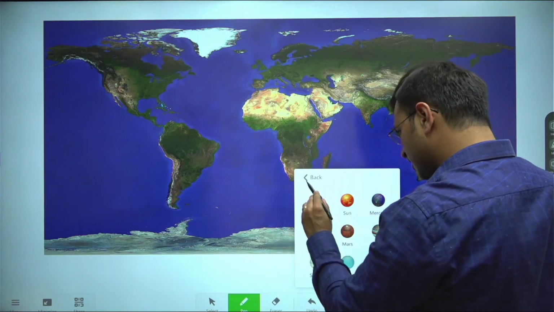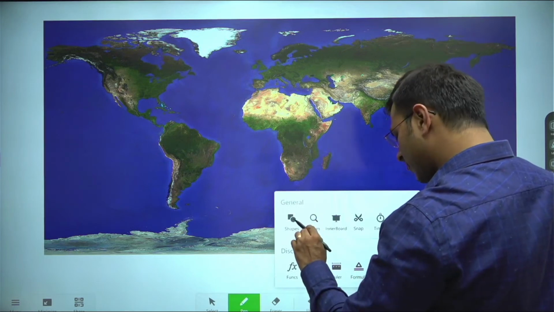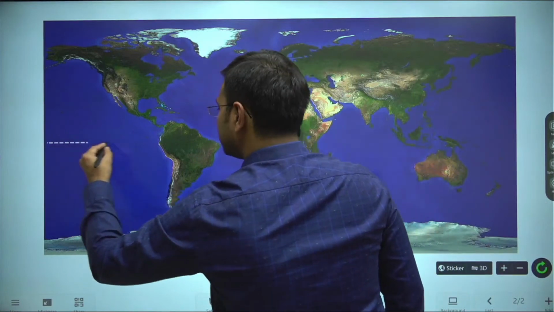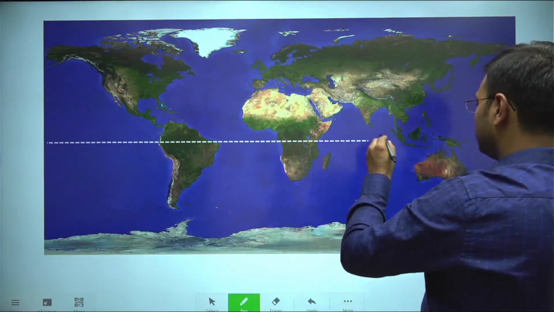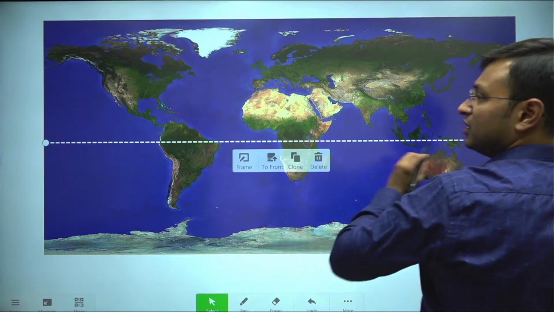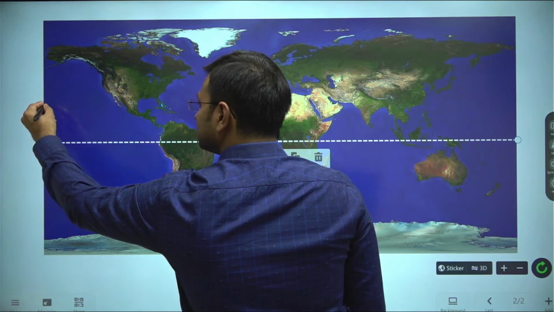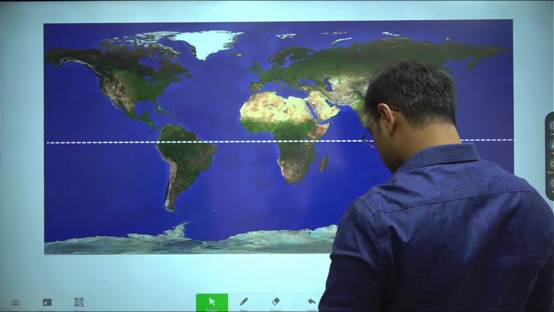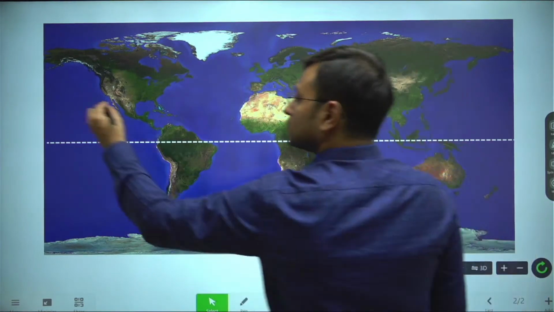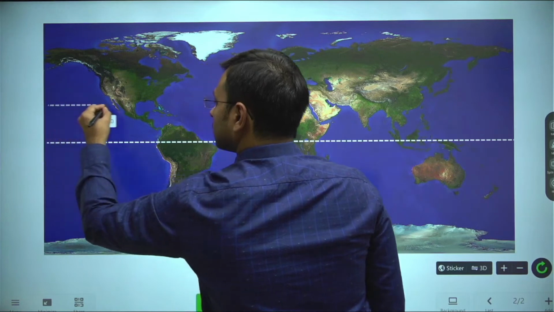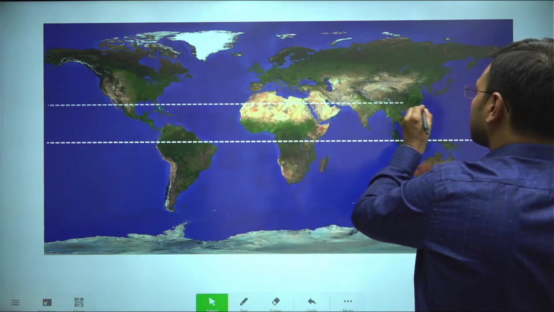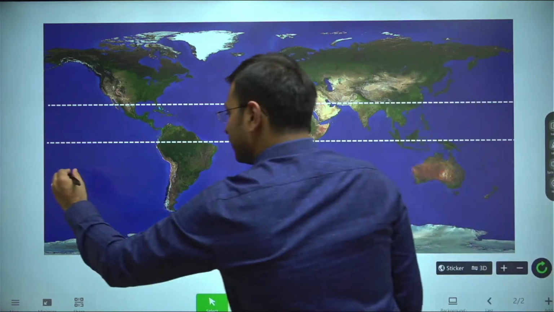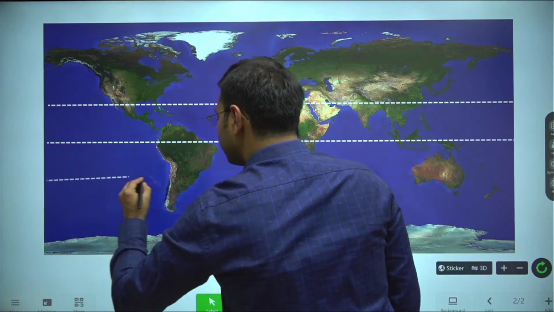Let me use lines so that you understand it even more properly. So let's assume this to be our equatorial low pressure belt. Let's assume this to be our subtropical high pressure belt. Again, this is our subtropical high pressure belt.